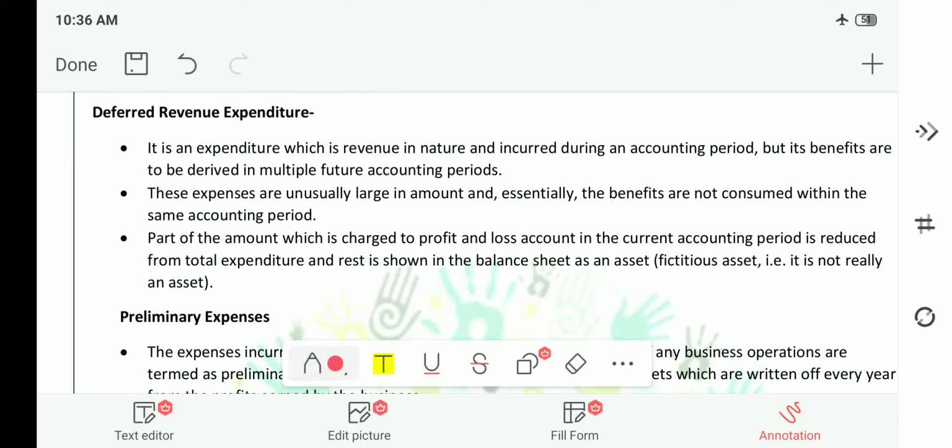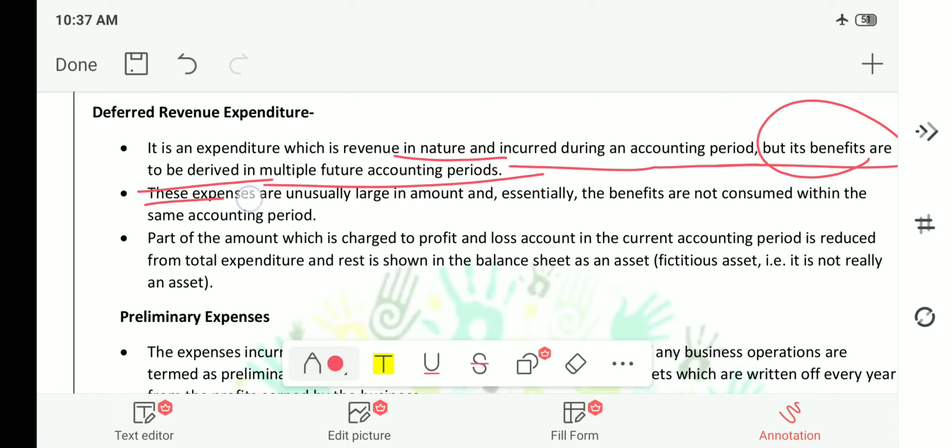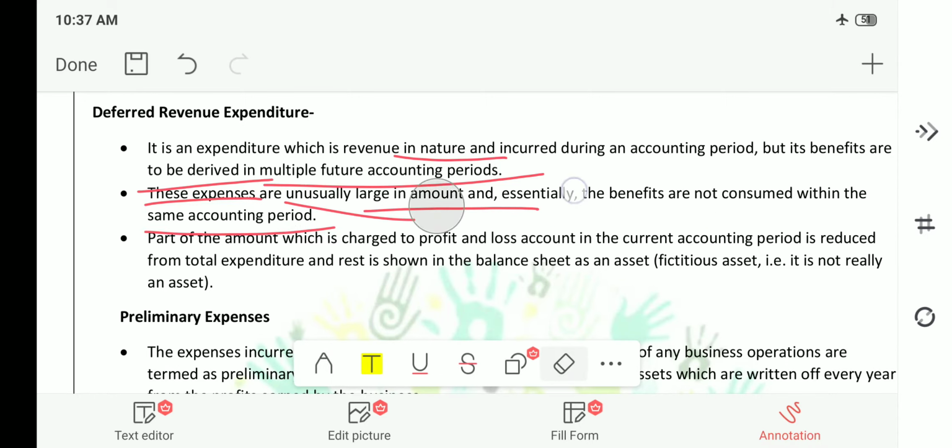Now you can read the definition. It will be easy to understand. It is revenue in nature and incurred during an accounting period, but its benefits are to be derived in multiple future accounting periods. Next, these expenses are unusually large in amount. Essentially, the benefits are not consumed within the same accounting period. That means on the day itself your insurance will not start, but it will start after 3 or 4 days. This is nothing but it will not start on the same day or in the same accounting period, but it will start in a different accounting period.